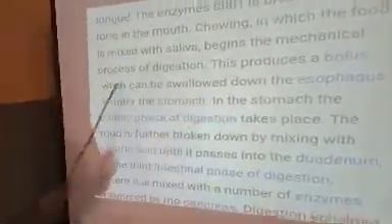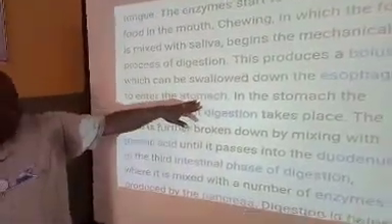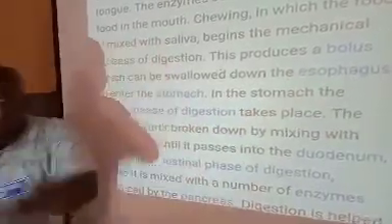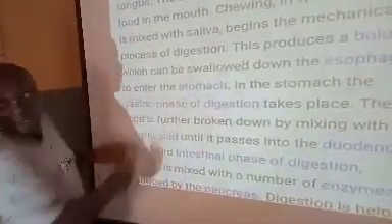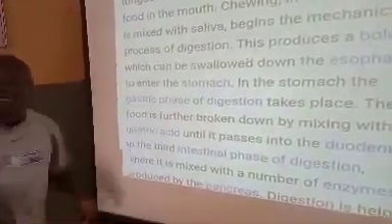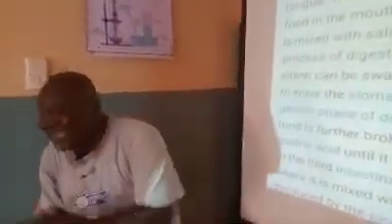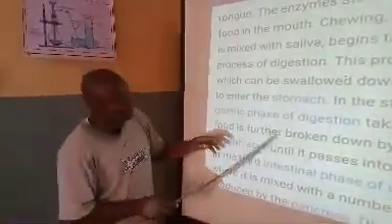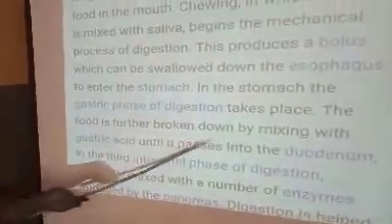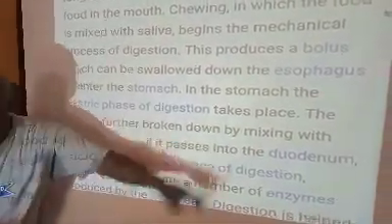This process produces a bolus which can be swallowed down the esophagus to enter the stomach. Look at the next slide. So down there, peristaltic movement. In the stomach, the gastric phase of digestion takes place. Remember I said that the stomach secretes gastric juice of about 0.5% hydrochloric acid. And what that acid does is that it prevents food from getting decayed. Now, the food is further broken down by mixing with gastric acid until it passes into the duodenum.